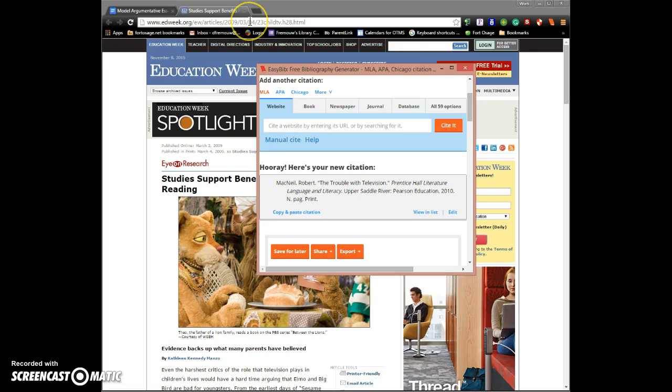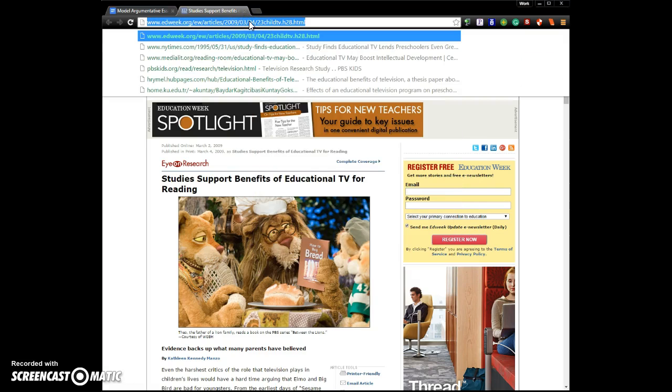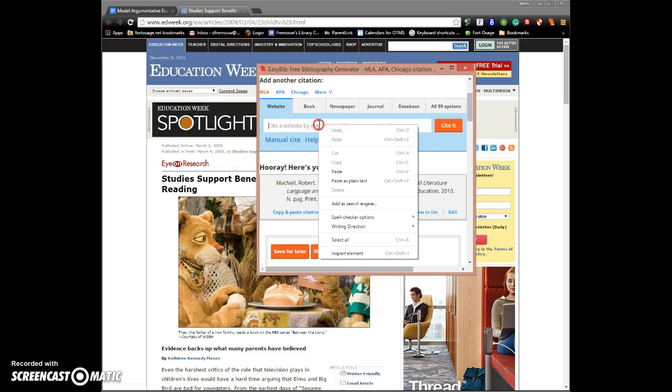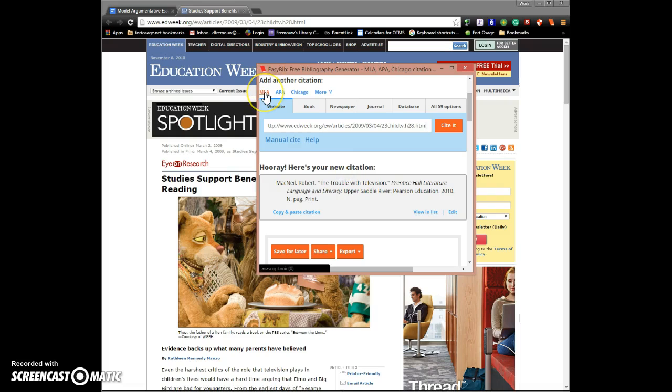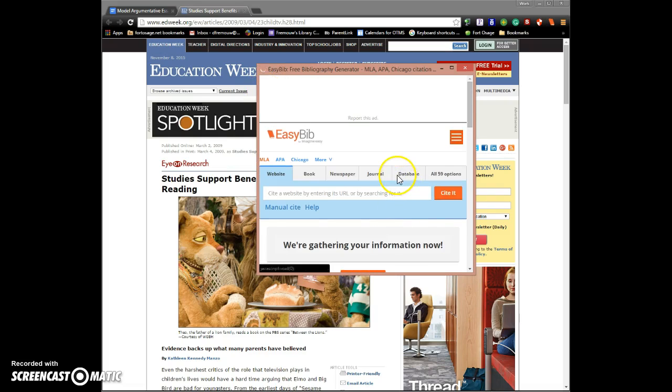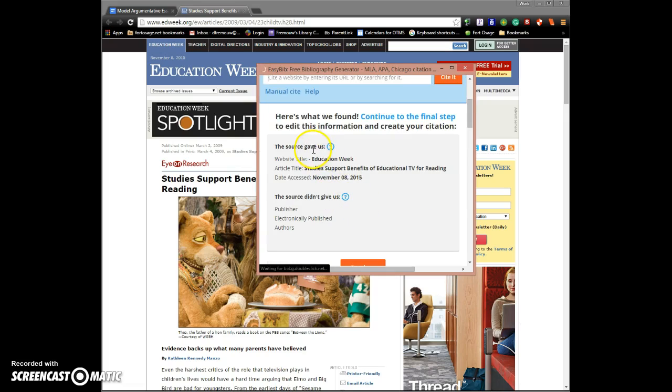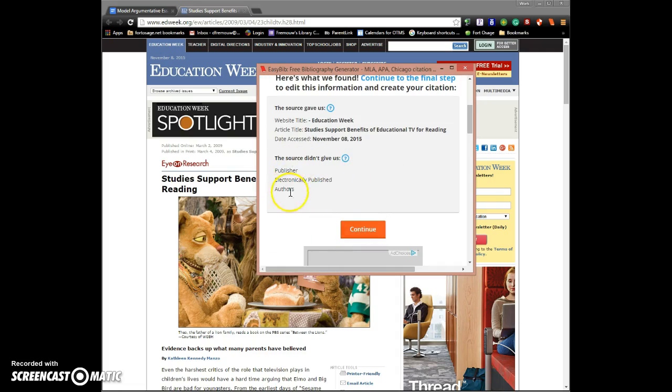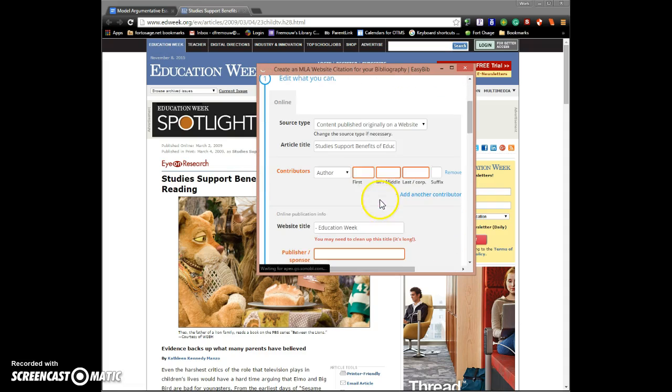Since we're in a website, EasyBib makes it a little easier to create the citation. Just go to the URL line at the top, click Copy, and then paste it into the Cited line, making sure you're in MLA format. It will tell you what it found, the website title, article title, date accessed, and what it didn't find, the publisher, when it was published, and the authors. We'll make sure to fill this information in when we create our citation.